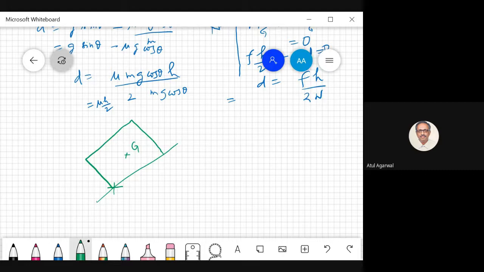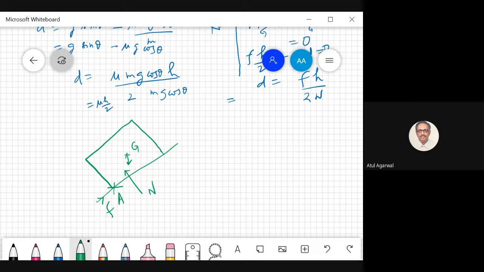Let us first work it out. So you see, there is a frictional force, there is a normal force, and there is a gravitational force. Now what happens? Let's call this point A.